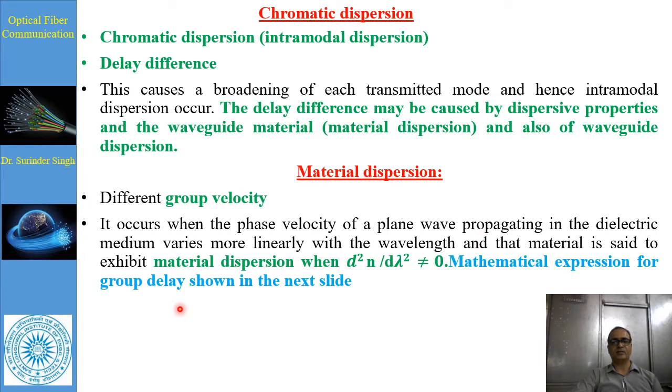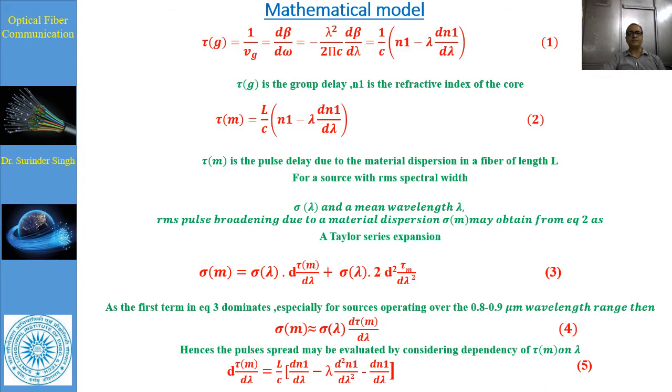Mathematically, the expression of group delay: the group delay tau g is equal to 1 upon the group velocity. Whenever we consider group velocity, it is equal to d omega upon d beta.